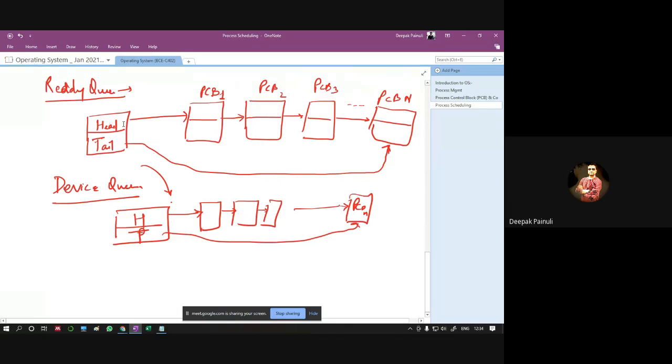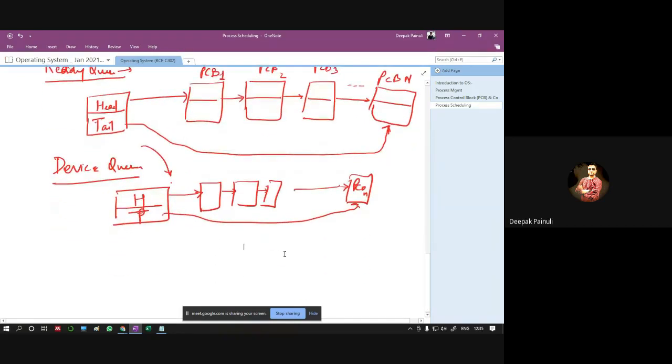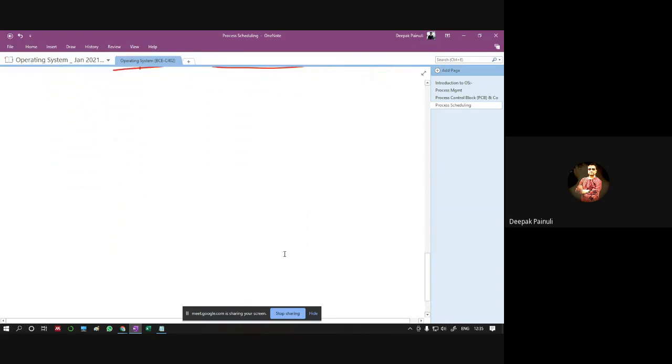We have a head pointer and a tail pointer, and the head pointer points to the first PCB, the first PCB points to the second PCB, like that, and one after another the CPU picks all the PCBs, according to the scheduler's instruction, right? So these are the cases.